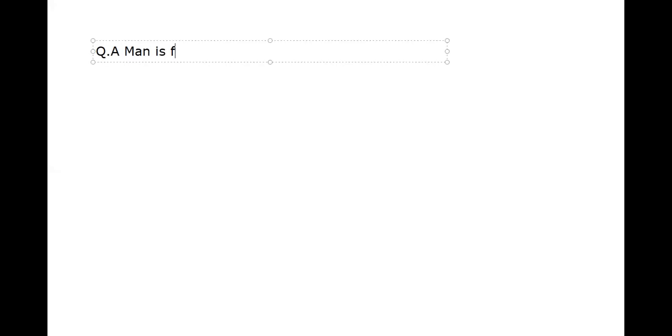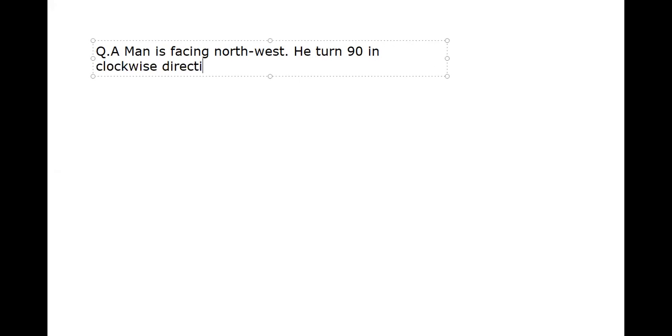A man is facing northwest. He turned 90 degrees in clockwise direction. Then 180 degrees in anti-clockwise direction.